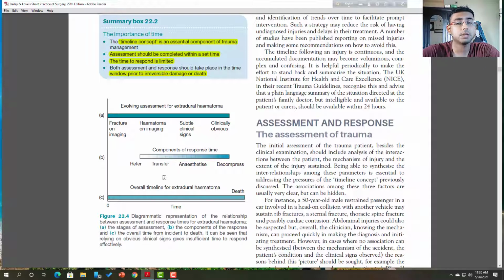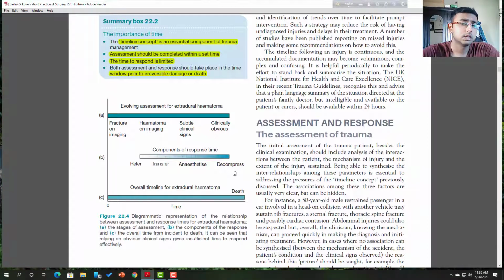Sometimes the patient may need anesthesia, that means pain management. Sometimes you need to do pain management, that is, anesthetization is important, and decompression. Sometimes compartment syndrome and other organ-saving methods you must identify or choose. In that case, decompression is advised or administered. Now the overall time of external hematoma is death, that means full time. In these two things you can assess or manage the external hematoma.